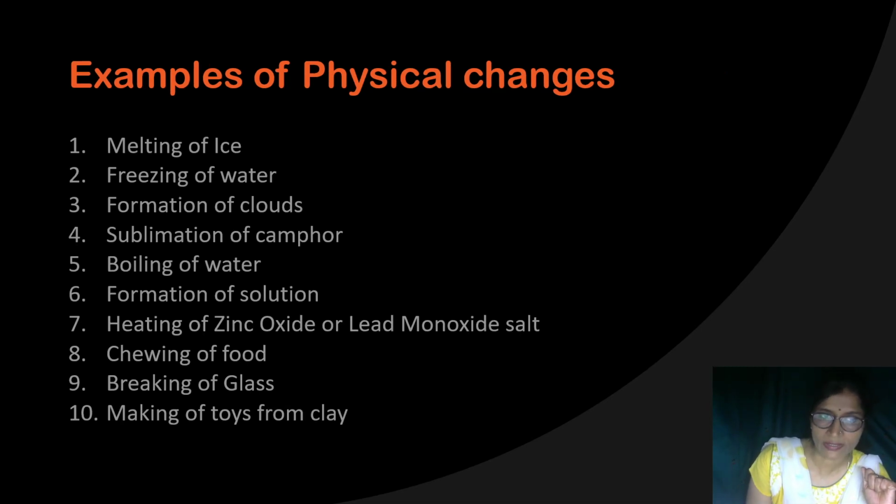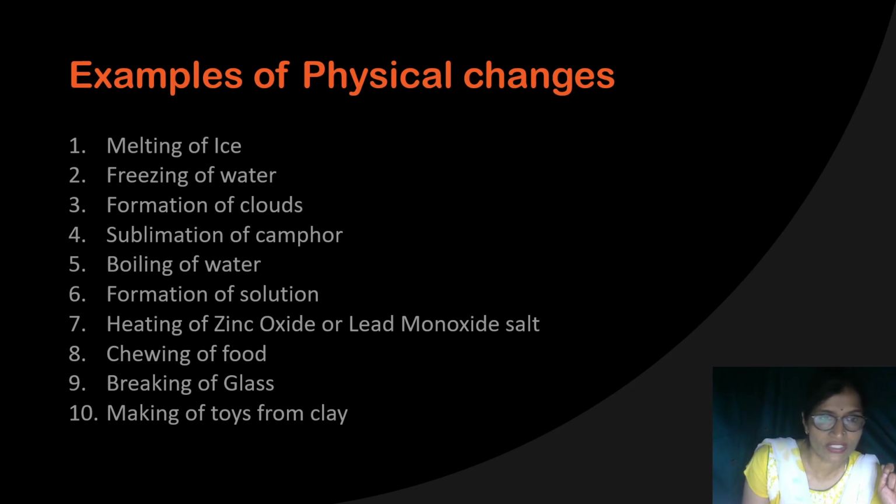More examples are there. You can relate these examples with the characteristics I have given to you, like melting of ice, freezing of water, formation of clouds, sublimation of camphor, boiling of water, formation of solution. Here all these points are related to change of state. Formation of solution, here what will happen? The solute will dissolve into the solvent and dissolution takes place. Again by evaporation or by crystallization, you get back the salt.